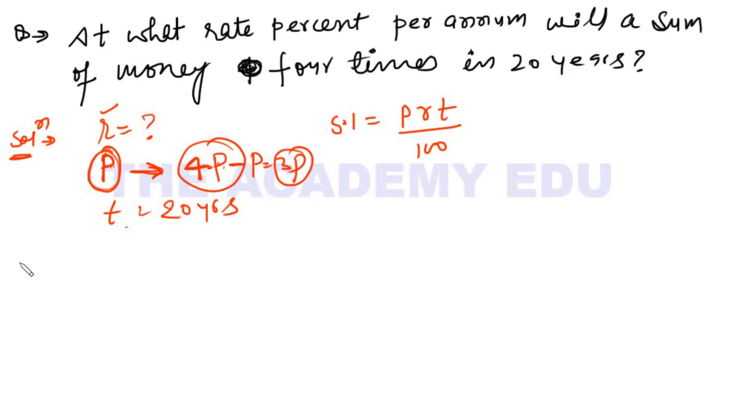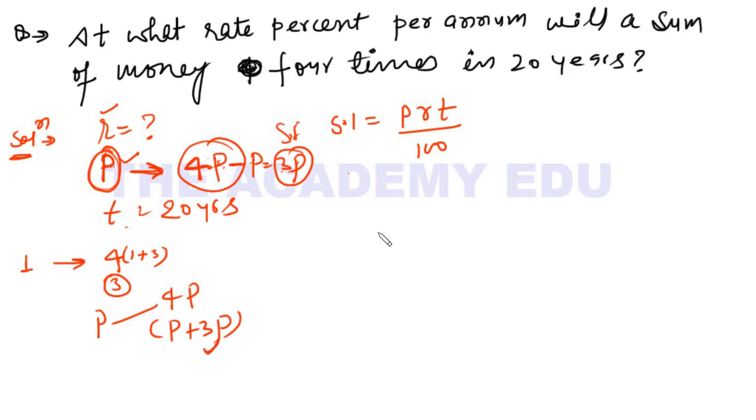Suppose you have 1 rupee and it becomes 4 times. How much did it increase? 3 rupees. So 3 rupees is interest and 1 rupee is principal. Similarly here, P is the principal. It becomes 4 times, so if I subtract this principal P, I will get 3P. So 3P is the simple interest. P becomes 4P, meaning P plus 3P. So this 3P is the simple interest.